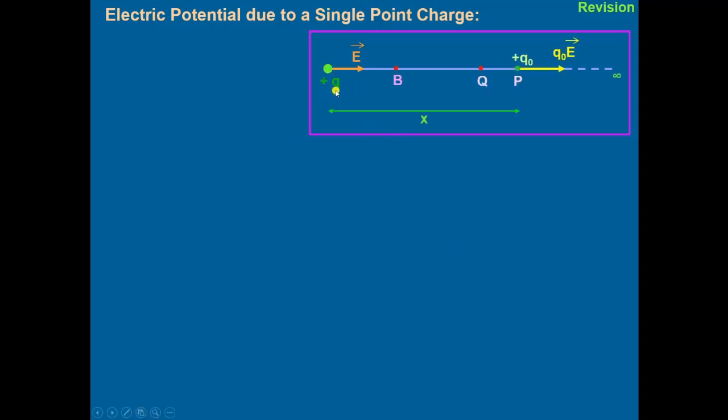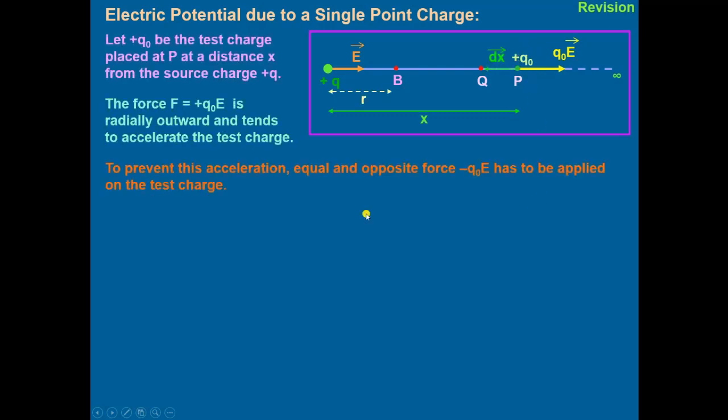Here the single positive point charge Q has the electric field in this direction, and we have taken the test charge q naught, positive, here at point P. Then this charge will experience the force q naught E, which tends outward and tends to accelerate the test charge.